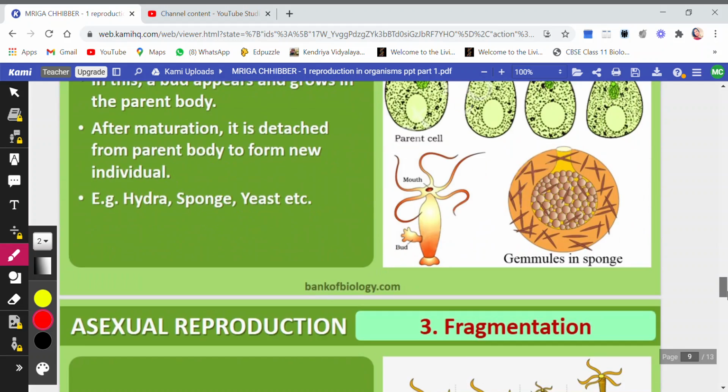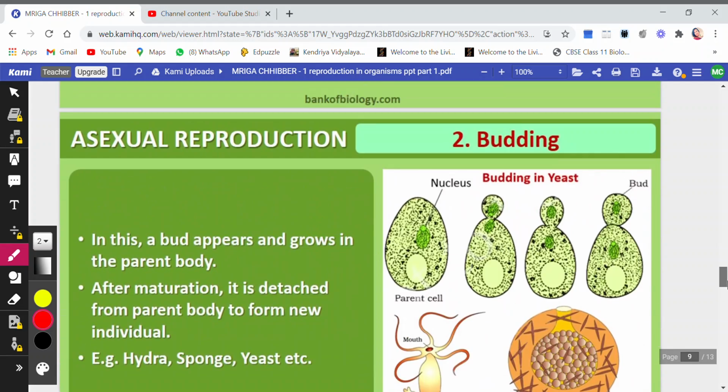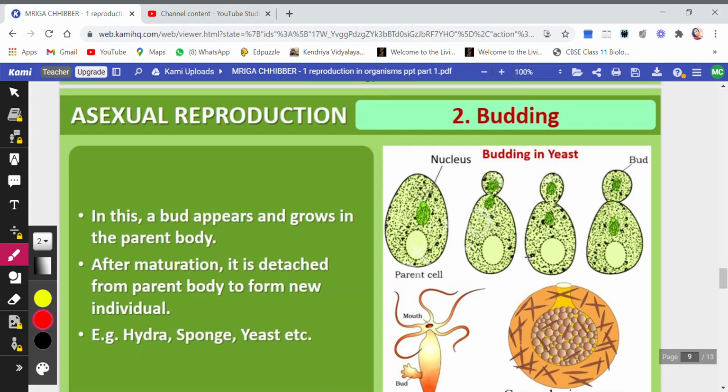The next topic is budding. You see, we have done this in junior classes also. Budding is generally found in yeast or hydra. In this, a bud appears and grows on the parent body. We all know this is yeast, and a small bud tries to appear on the parent body, and we can see now the nucleus is also dividing.